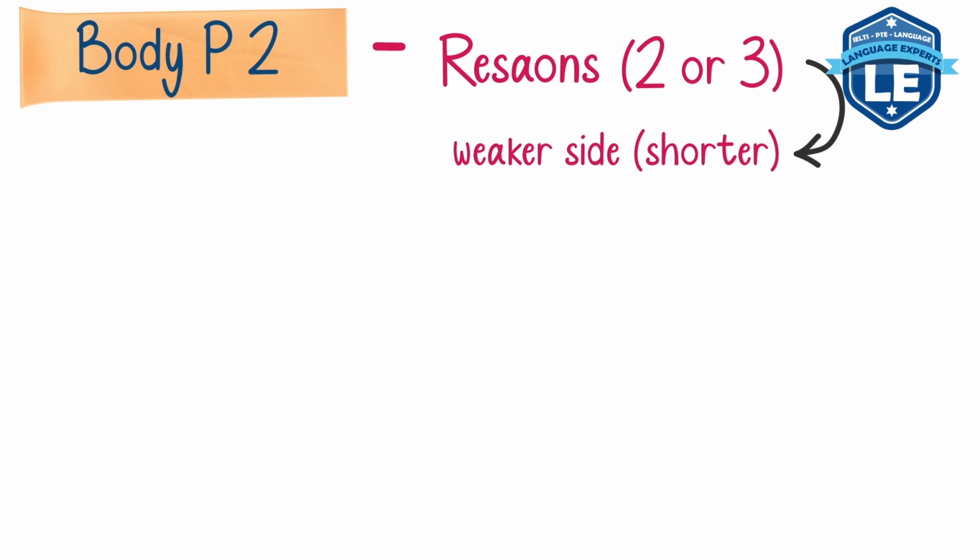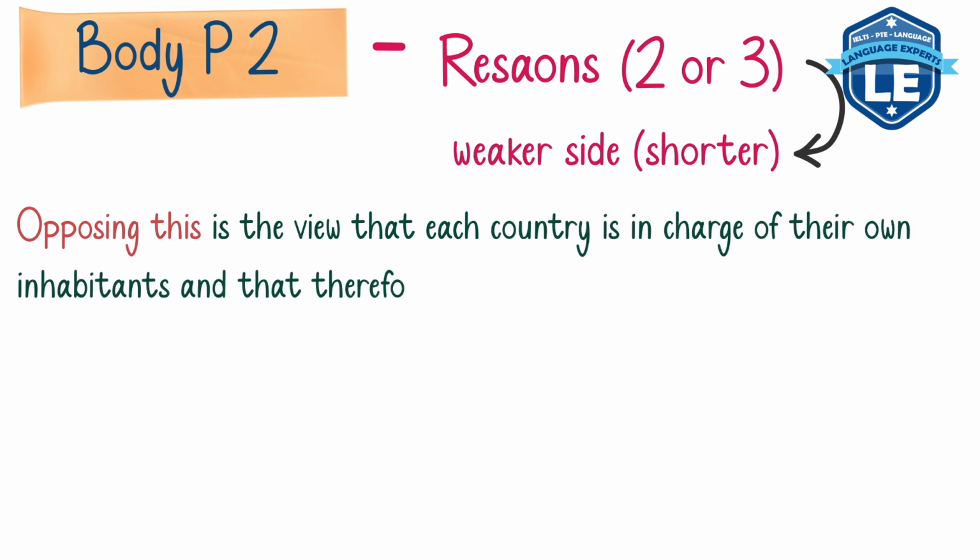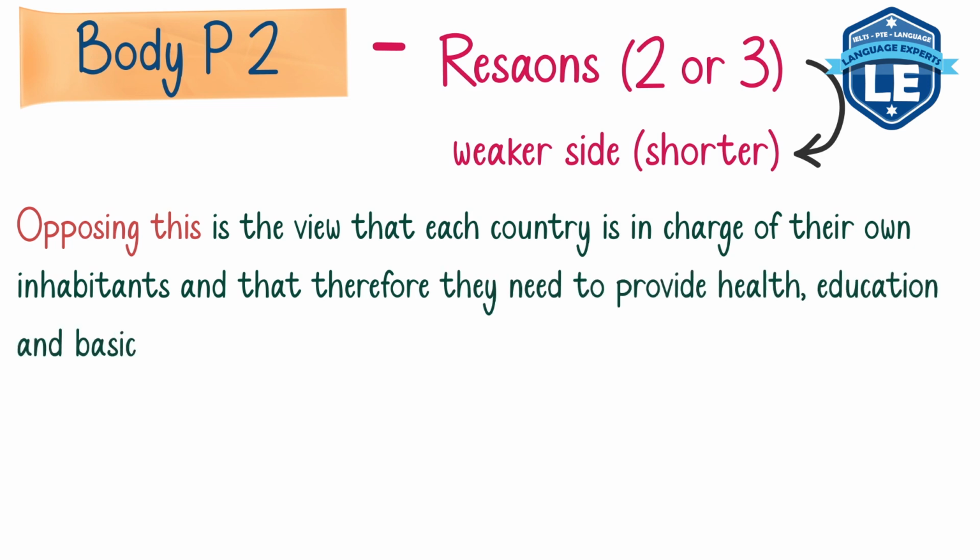Now let's listen. Opposing this is the view that each country is in charge of their own inhabitants and that therefore they need to provide health, education, and basic necessities for themselves. So this is the opposing view. And this view is that each country is in charge of their own inhabitants, so they should not expect rich countries to help them, right?